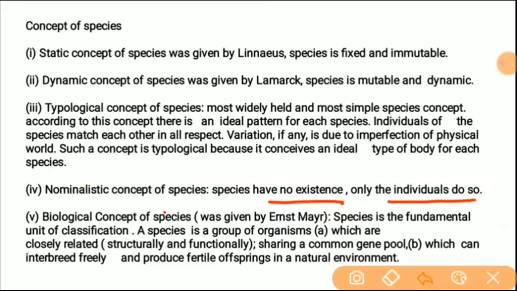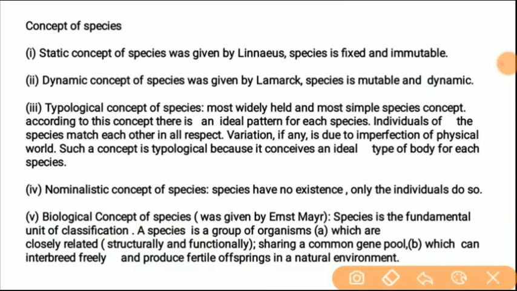Now we will discuss the biological concept of the species. It is very important, given by Ernst Mayr. Species is the fundamental unit of the classification, and a species is a group of organisms which are closely related.